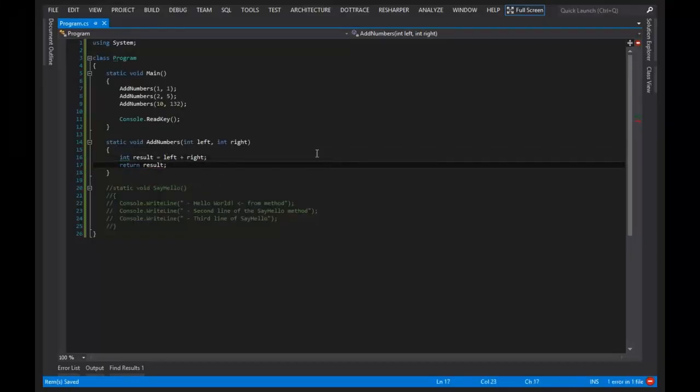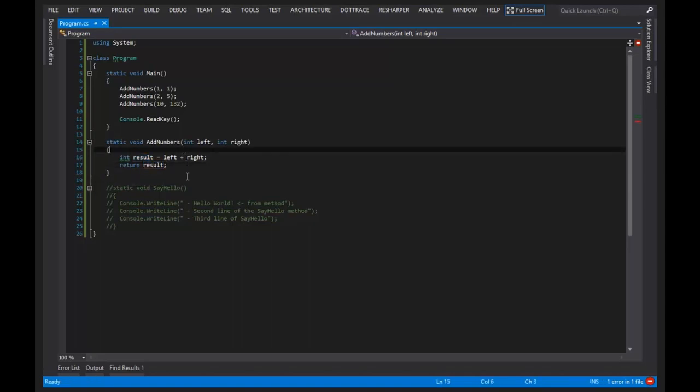Now, this code won't work yet, but what we have here is an example of us telling C# that we want this data to be given back to whoever invoked this method. And whoever invoked this method is then going to be responsible for taking this data and doing something with it, which makes our method a lot more flexible.